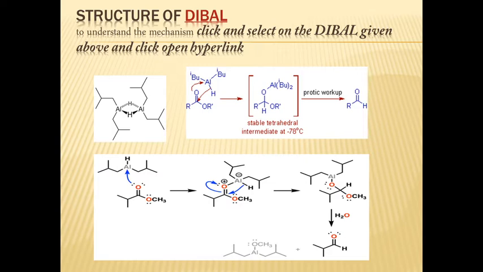DIBAL reduces esters to alcohol at room temperature, and the reaction occurs by the formation of an aluminium alkoxide. This aluminium alkoxide is an intermediate which spontaneously forms an aldehyde, which yields the alcohol.